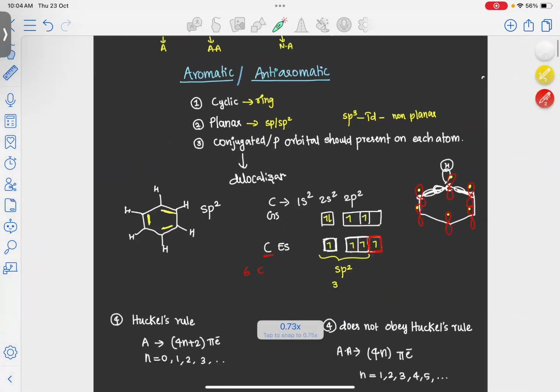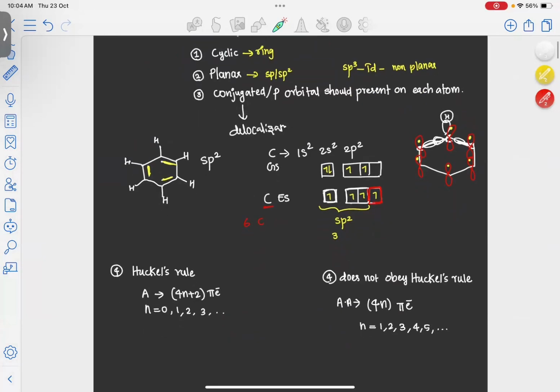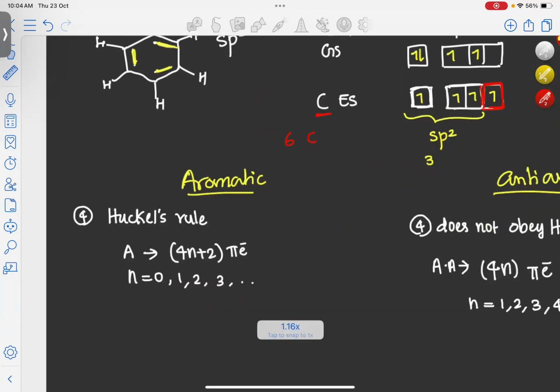Suppose our molecule obeys Huckel's rule, then it will be aromatic. Suppose our molecule does not obey Huckel's rule, then it will be anti-aromatic. Okay, so what is Huckel's rule? Huckel's rule is that if our system is cyclic, planar, and conjugated, and it contains 4n plus 2 pi electrons, then that system will be aromatic. That is Huckel's rule. Here, in 4n plus 2, n will be 0, 1, 2, 3, etc.